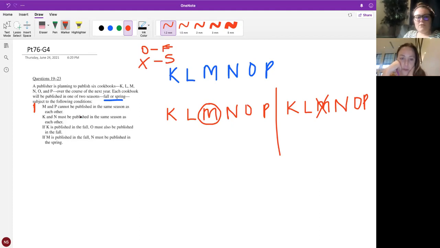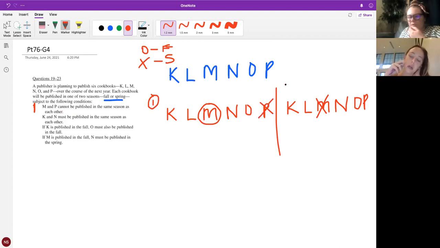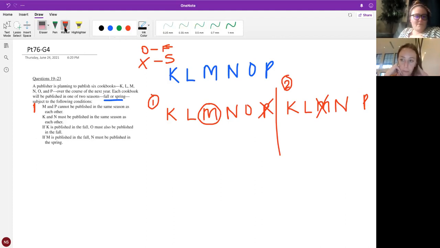Okay. So if they can't be together, then in world number 1, what do we know? Yeah. So in world number 1, based on rule number 1, what do we know? Oh, that P is going to be out? Yep. And what about world number 2? Well, if M is out, then P can stay in. Yep, P has to be in, right? Yeah. Excellent.